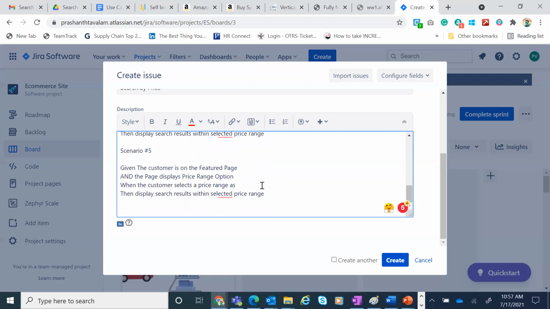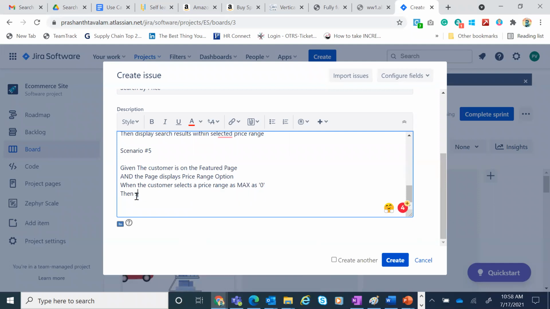What we started off with was understanding how to build a requirement. Midway we switched to user story writing. Under user story writing, we started talking about BDD. Now we'll go back and pick up one more scenario to work with. And the page displays price range. Now, given the customer is on the featured page and the page displays a price range option, when the customer selects a price range max as 0, then display search results,